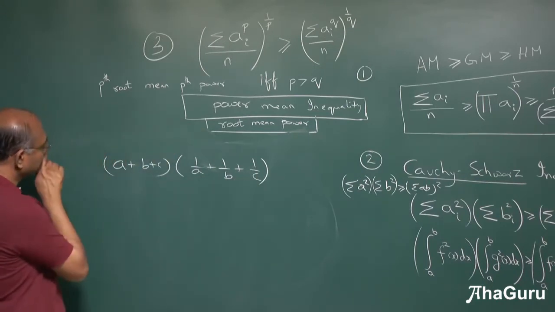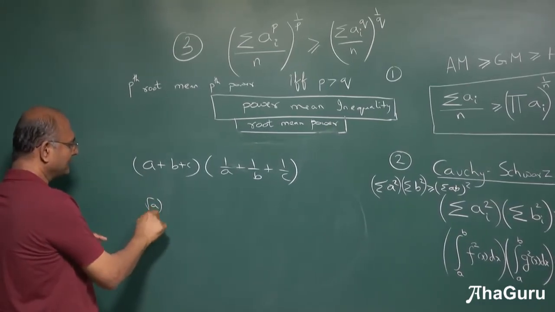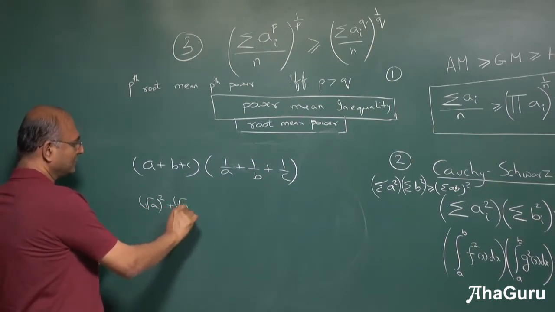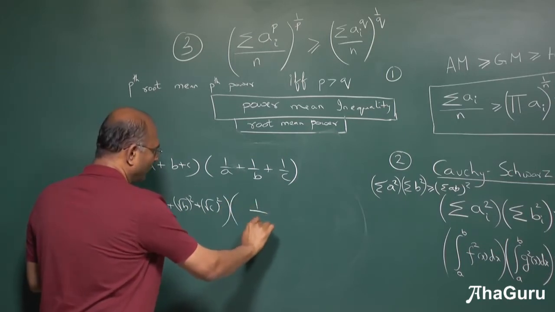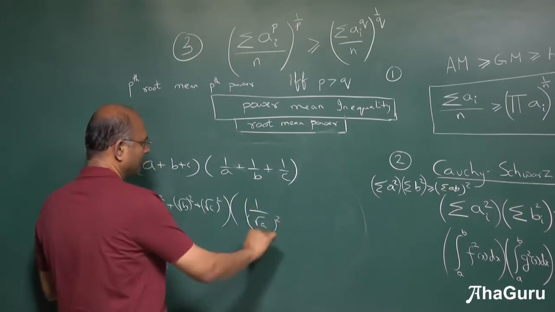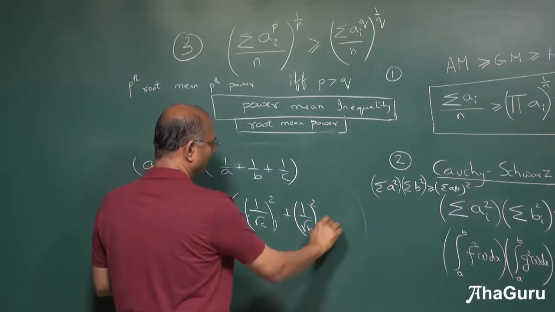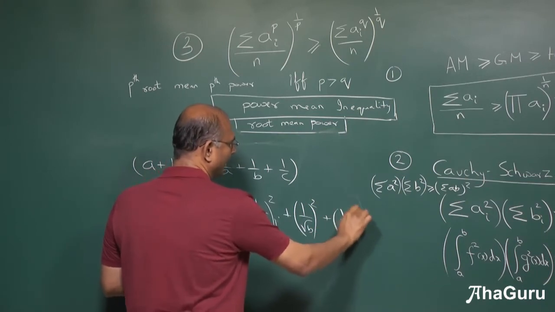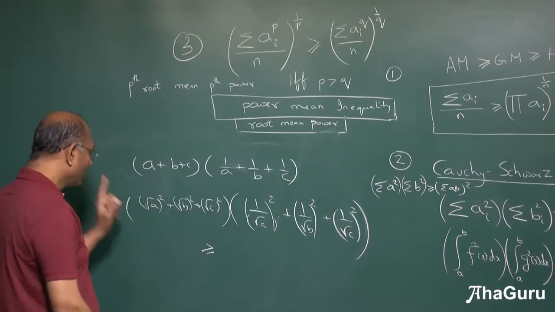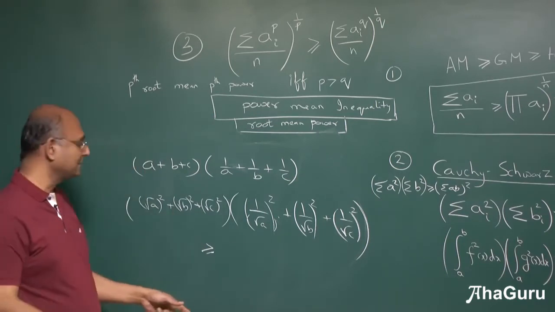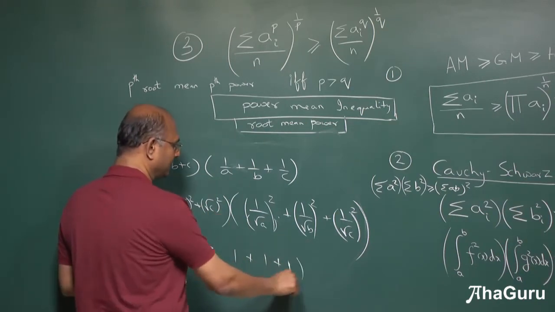All of them are positive, so why don't we think of it as root A square plus root B square plus root C square, times 1 by root A square plus 1 by root B square plus 1 by root C square. Cauchy-Schwarz tells us this must be greater than or equal to root A into 1 by root A plus root B into 1 by root B plus root C into 1 by root C, whole square.